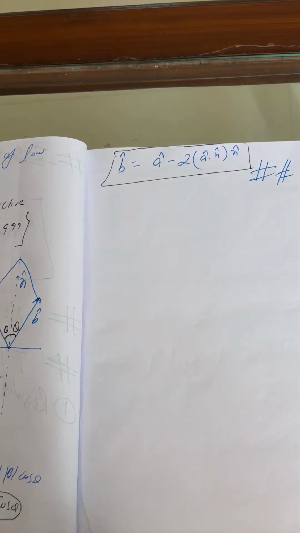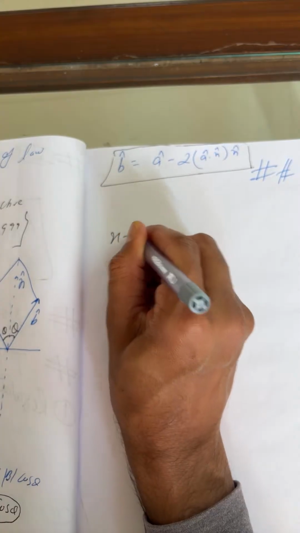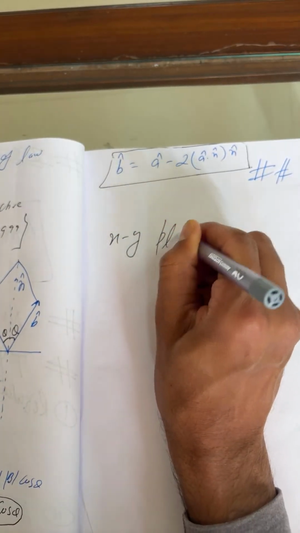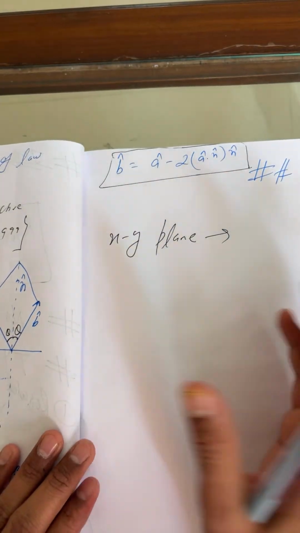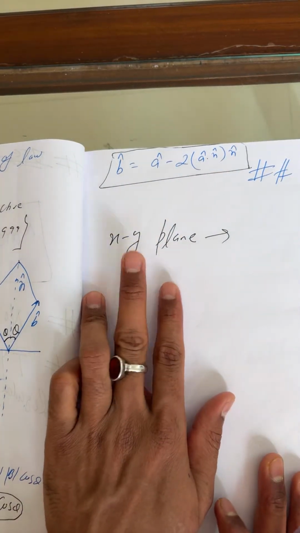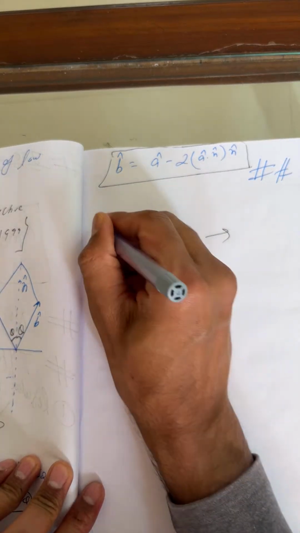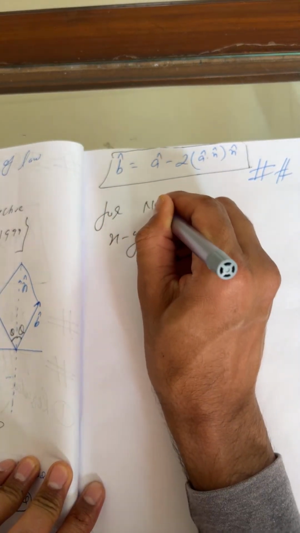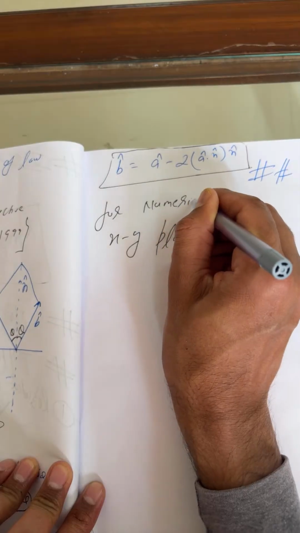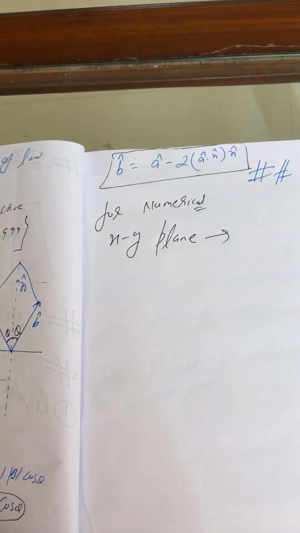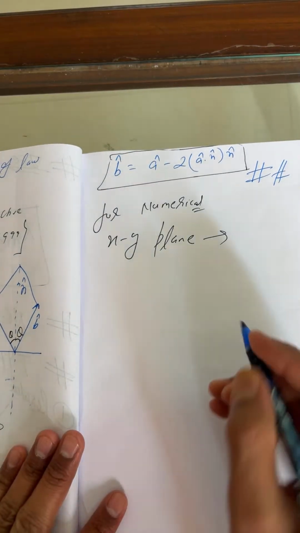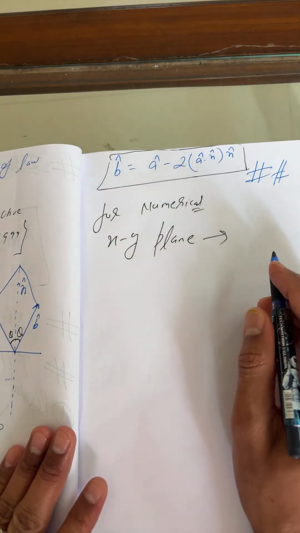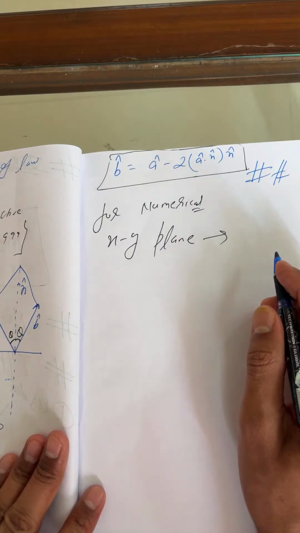Next, I'm telling you this only for numericals. If they mention the xy plane, what is the direction of the normal unit vector?